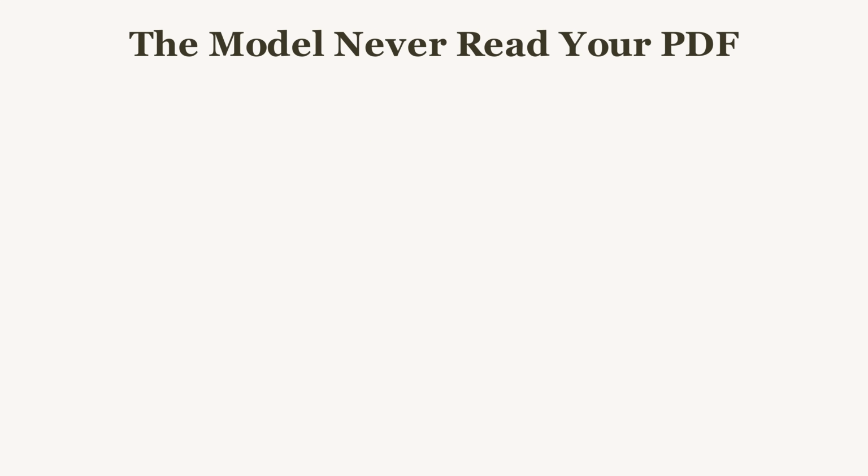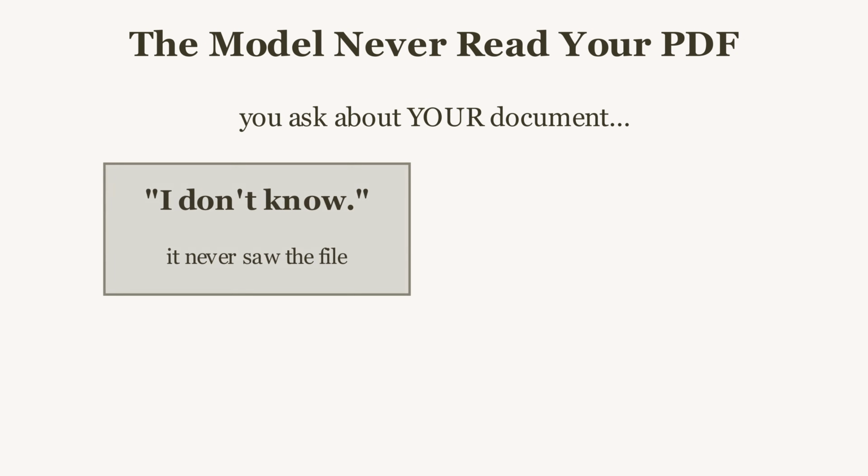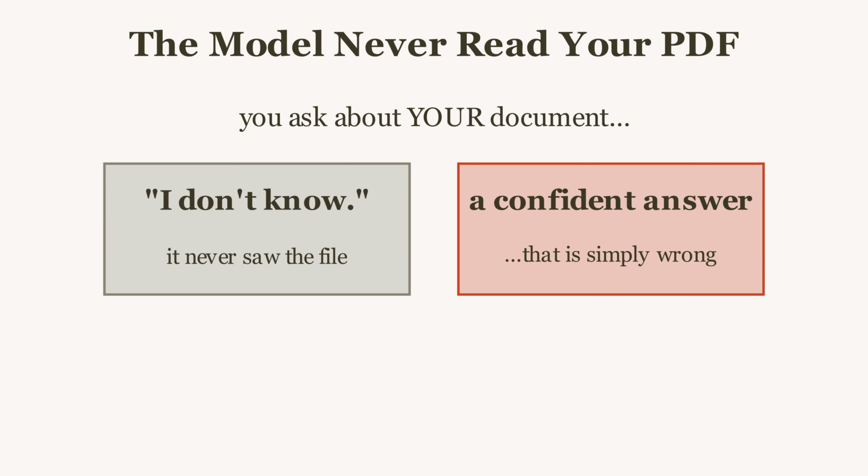Ask a language model about your own PDF, a contract, a paper, a policy, and it does one of two things. Says it doesn't know, or worse, invents an answer that sounds right. It never read your document. Retrieval Augmented Generation fixes that. Instead of trusting the model's memory, you hand it the exact passages it needs and make it answer from those. The question this build answers: how do you find the right passages?